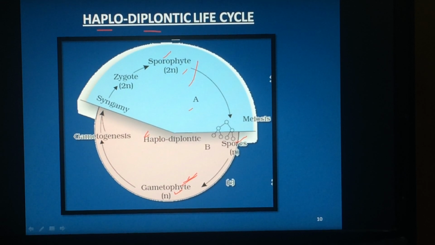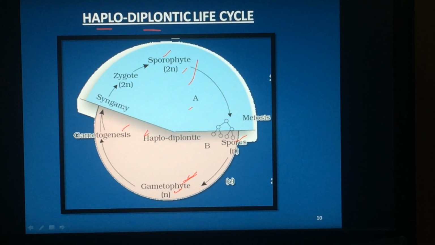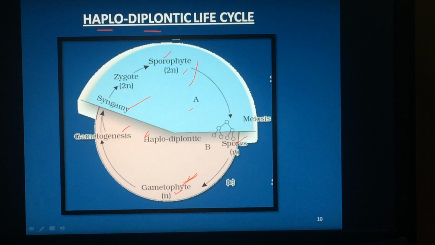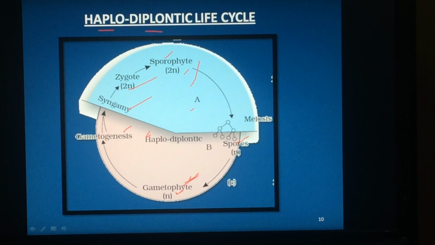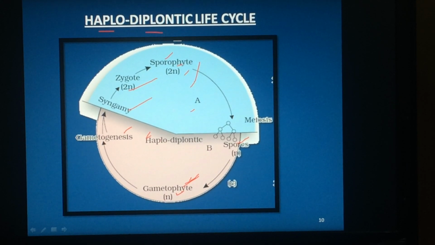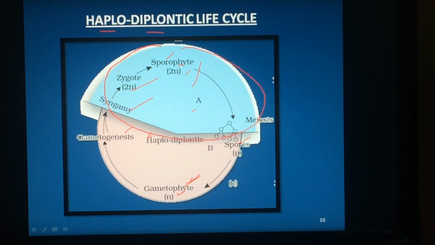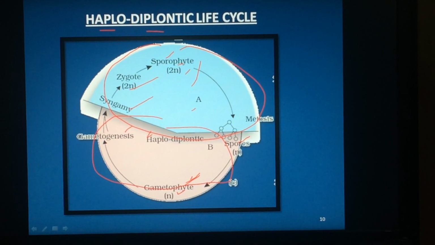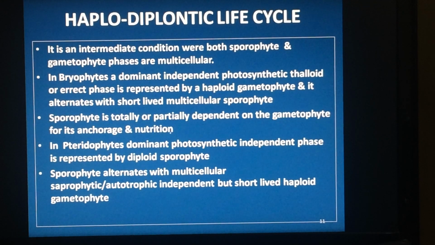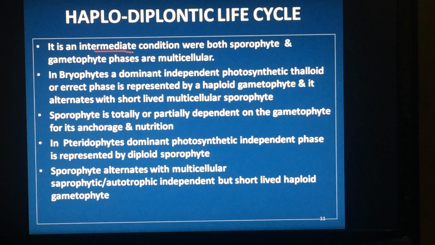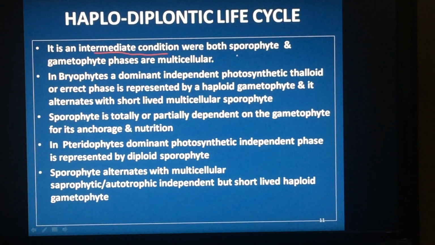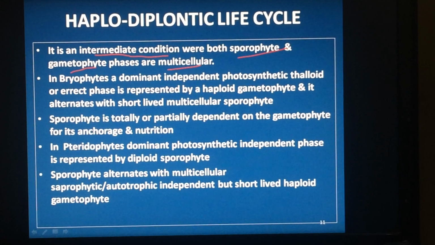These spores produce gametophyte. In the gametophyte, gametogenesis takes place where male and female gametes fuse. By that zygote is produced. This zygote produces sporophyte. So here diploid part, haploid part, both are equal. That's why it is called a haplodiplontic life cycle. This is an intermediate condition where sporophyte and gametophyte both are multicellular.